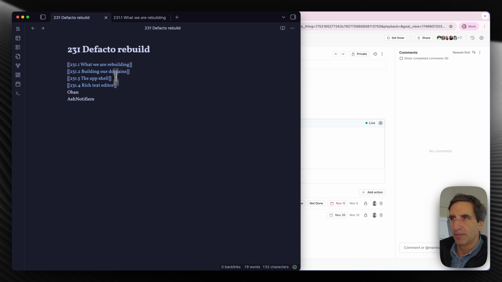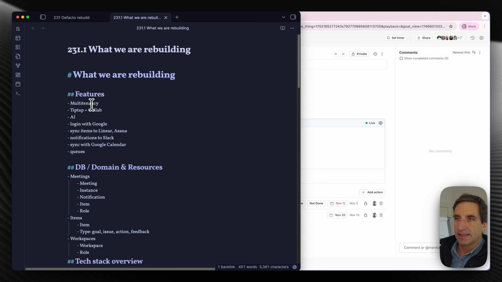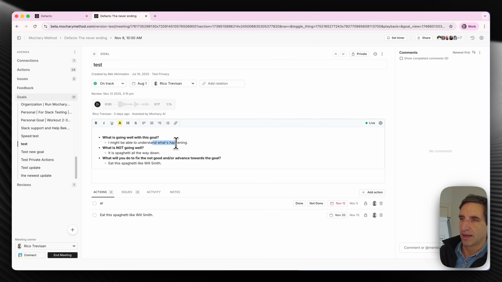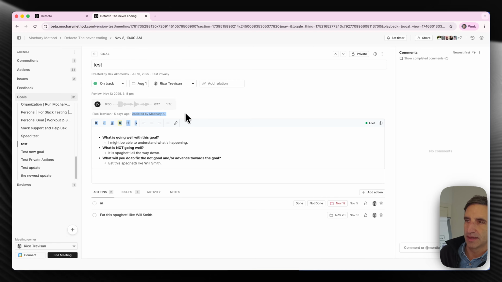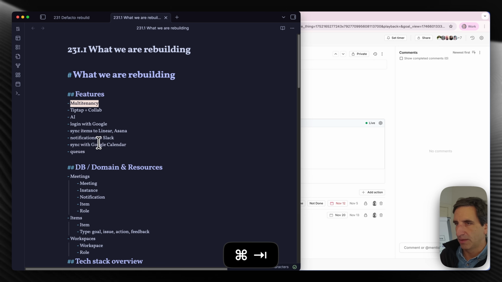And what does he have here? So if you go back here, you see he has a bunch of features like multi-tenancy, so you're going to have different organizations. You're going to have TipTap and collaboration, so this is using TipTap in the background. Of course, you're going to have AI. I mean, this is a simple transcription and parsing the text in this type of way. But log in with Google.